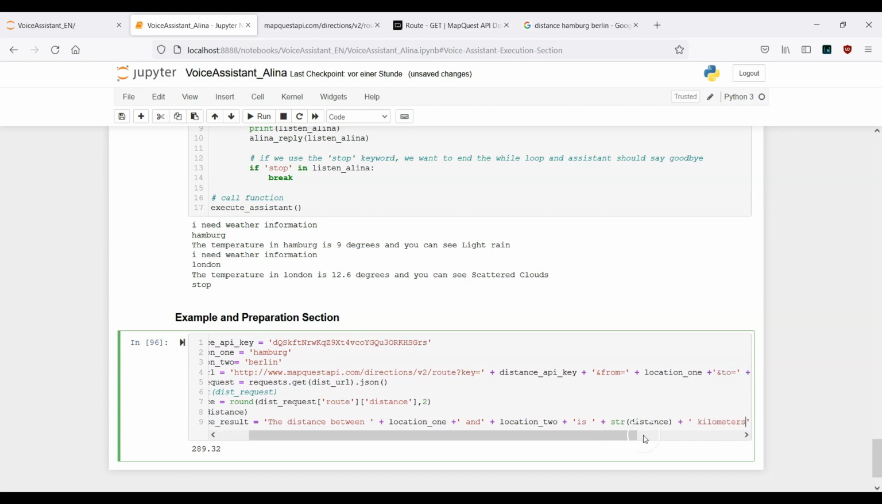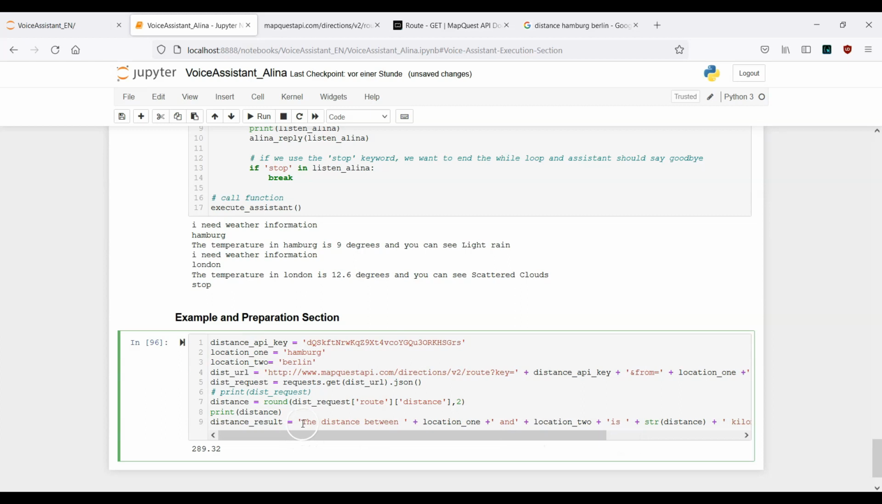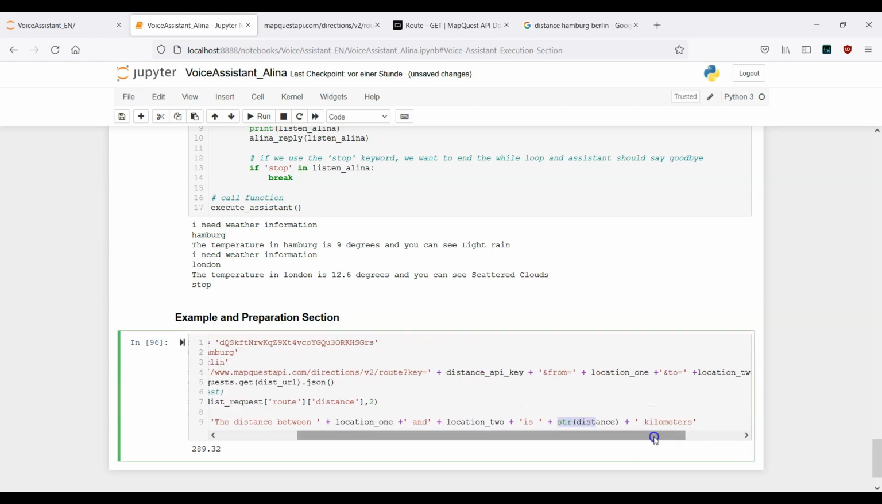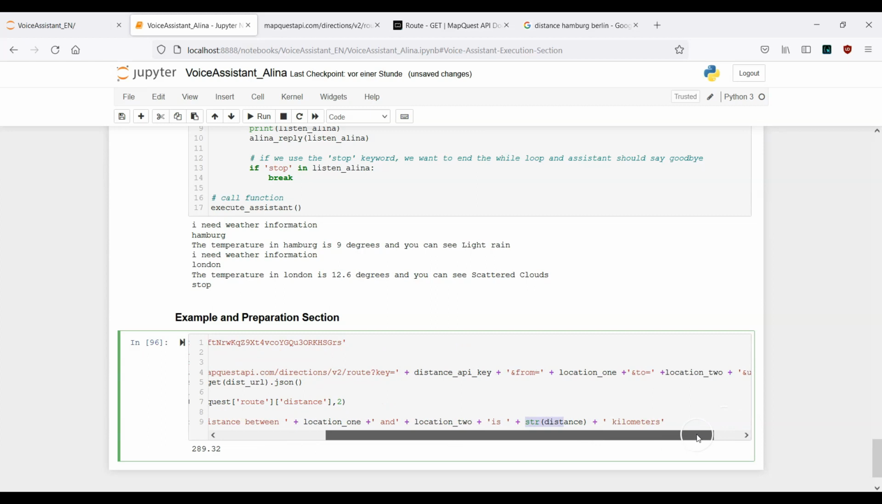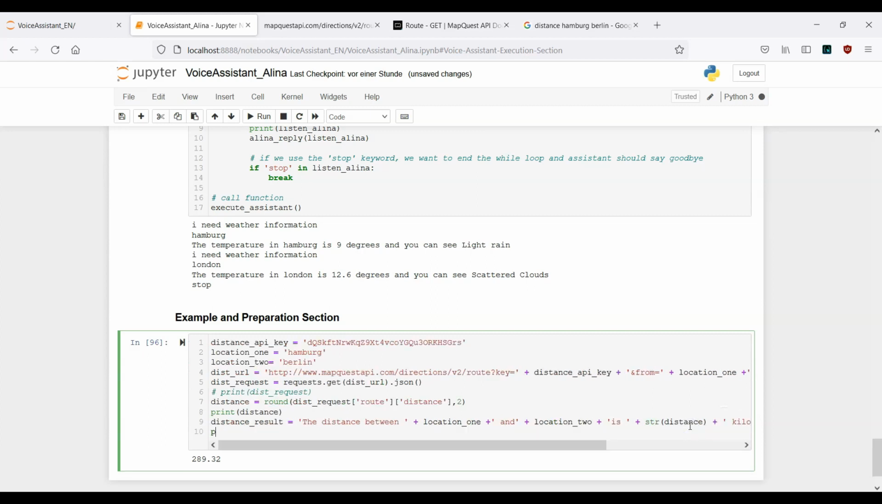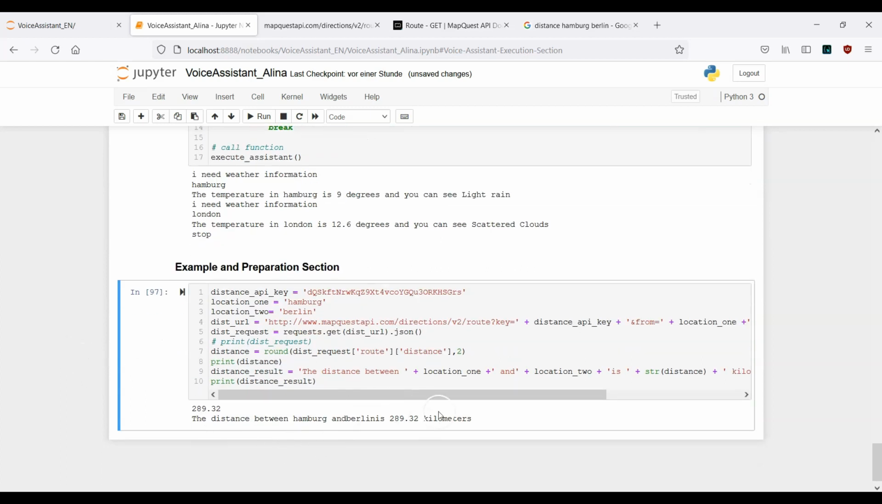The idea here is that we get back the response: the distance between location 1 and location 2 is distance kilometers. Let's see if we get it. That means we need to make use again of the print function. Print distance result. Now let's run the cell. Okay, this looks good. And here I also want to provide one new empty space.